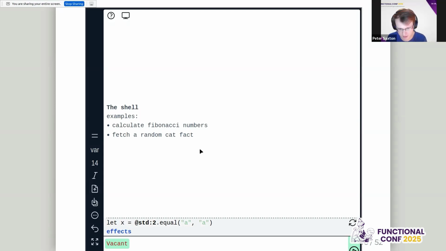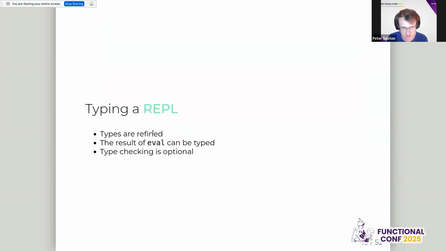I'm not going to show a val right now. That's going to need more sophisticated examples than I can probably quickly type out into the shell. But yeah, the types are refined is the key thing. And the other thing was type checking is optional. Because you're writing the code and immediately using the code, you get the same error from the runtime as the type checking. And because you're only using the code once in a REPL or in a build script, if you don't hit an error which the type system might find, it doesn't matter because it's not early warning if you're using the code immediately as you create it.